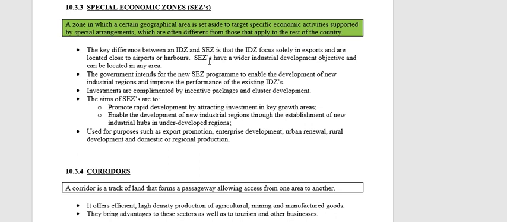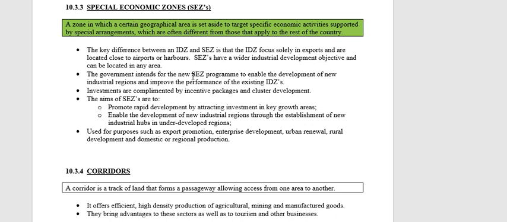With an SEZ, they can be located anywhere, so they don't have to be attached to an airport or a harbour, and they're not focusing only on exports. Obviously some of their products can be exported, it's not excluded, but an SEZ has a wider industrial development objective. The objective is not only to concentrate on exports.